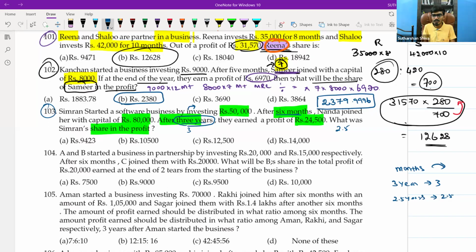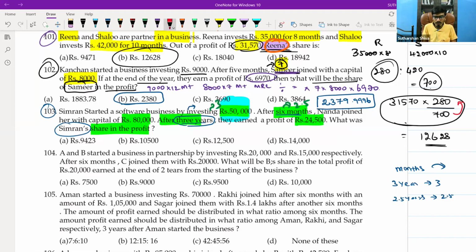We can solve this sum. Why do we want to multiply by 12 months, 36 months and all? We can do it in a different method. Whatever method is comfortable for you, you can take that. Whose share are they asking? Simran's share they are asking, so we will mark that in a different color. This 50,000 is what they are asking, and that period is 3 years. Here it is going to be 2.5, right?